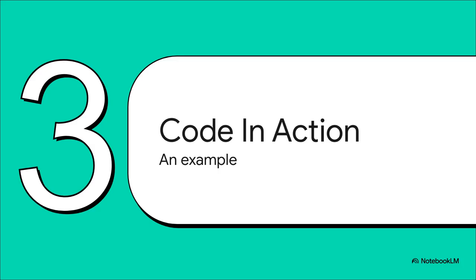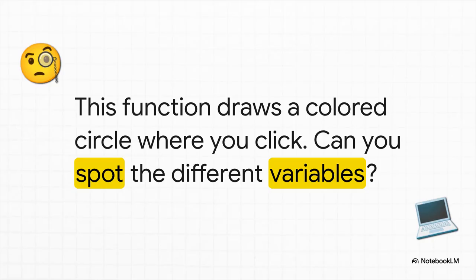Okay, so now that we've got the theory down, let's see how this all actually plays out in some real Python code. All right, check out this onMousePress function on the screen. The whole point of this function is to draw a colored circle wherever you click your mouse. Just take a second and look at the code. See if you can spot the different kinds of variables we've been talking about.